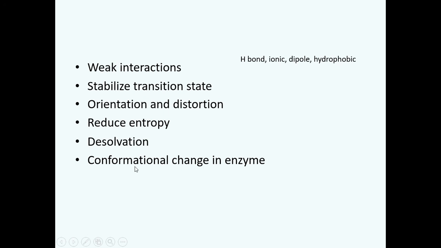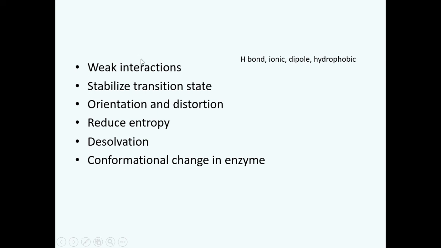The active site of the enzyme is not a rigid structure. The enzyme itself is flexible. The structure of the protein, the backbone of the protein, is flexible. So when the substrate binds to the enzyme and the transition state is achieved, which is then followed by conversion into the product, the enzyme also undergoes a little structural conformation change. This change in the enzyme is to accommodate the transition state and hence to convert that transition state into the product. So the active site of the enzyme is a dynamic structure.